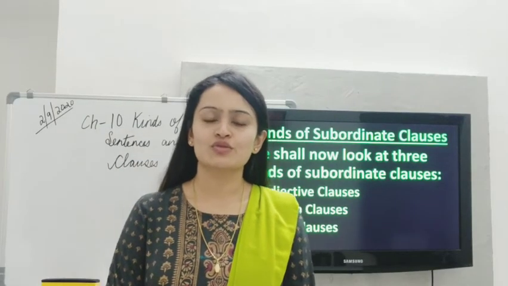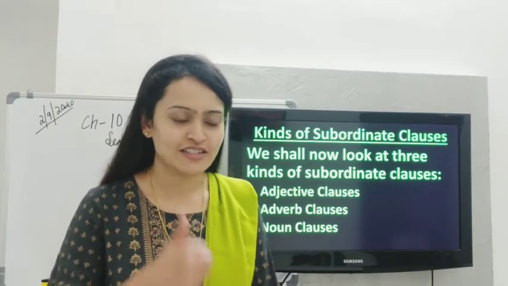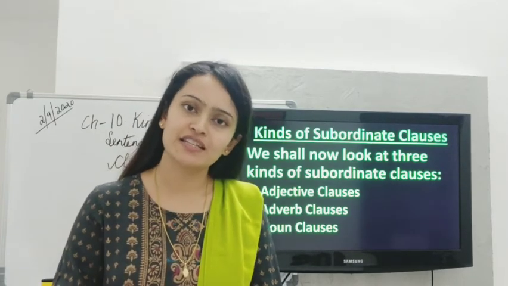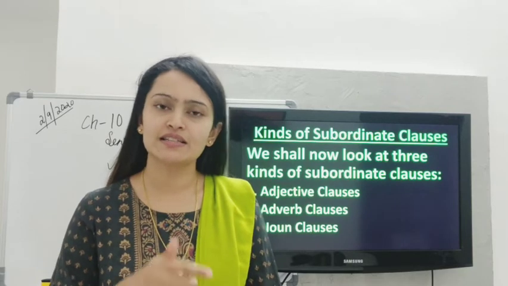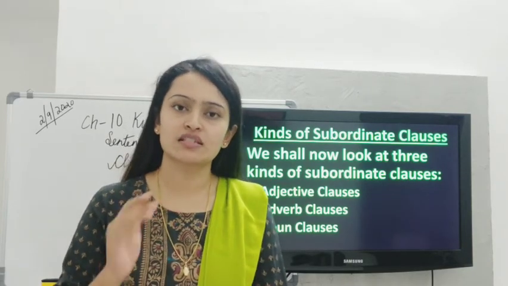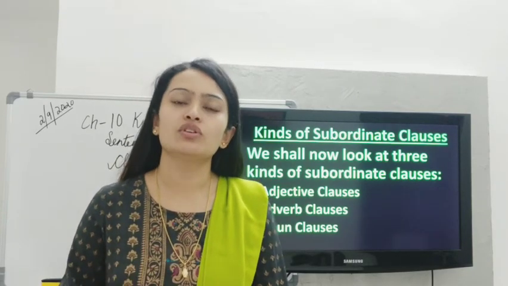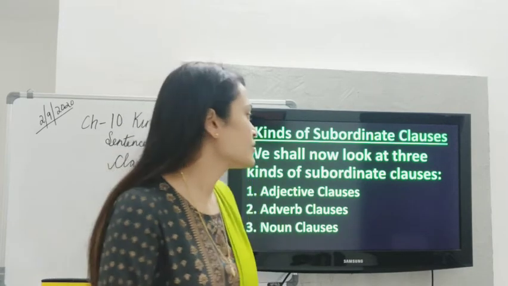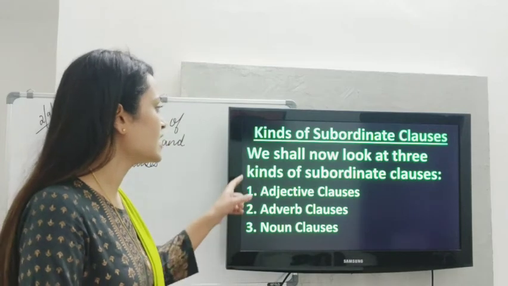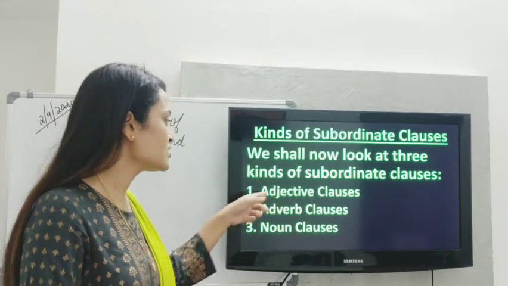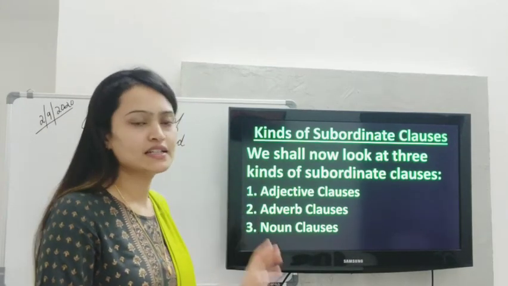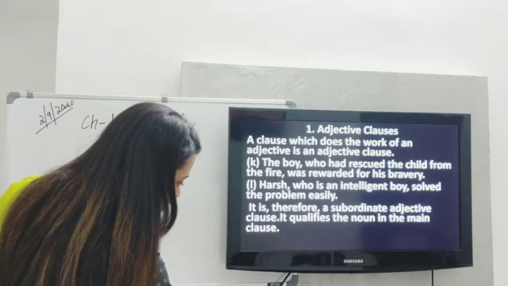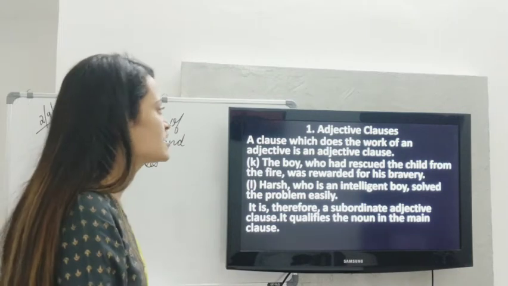Okay students, so till now we have covered sentences, phrases, clauses, types of phrases, types of sentences, main clause, subordinate clause, and now we are going to study the types of subordinate clauses. Okay, so we shall now look at the three kinds of subordinate clauses: adjective clause, adverb clause, and noun clause. Okay, so we will be considering them one by one. So the first one is adjective clause.